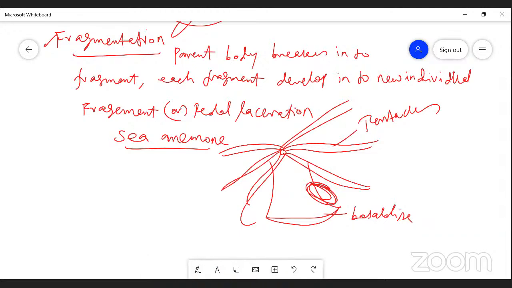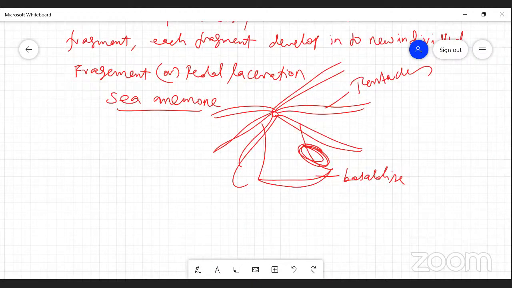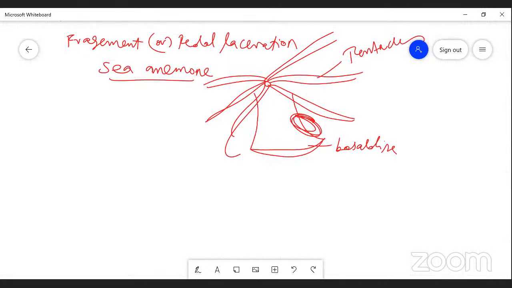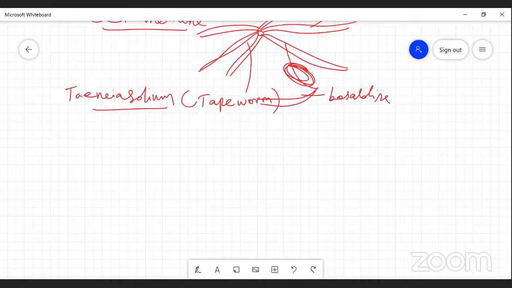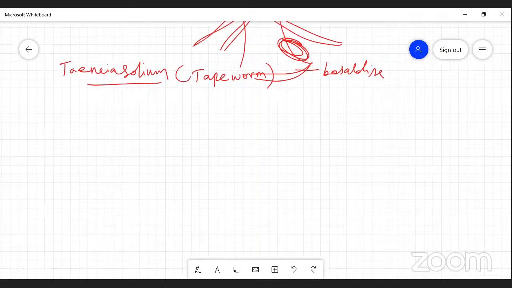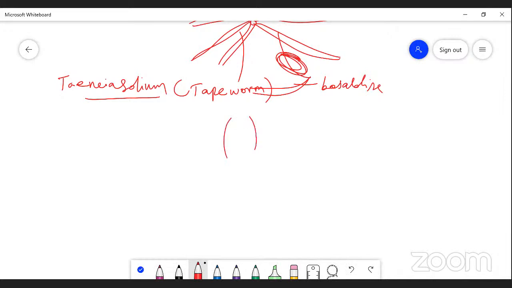Another example for fragmentation is Taenia solium, also called tapeworm. In the tapeworm, the structure at the head is called the scolex.